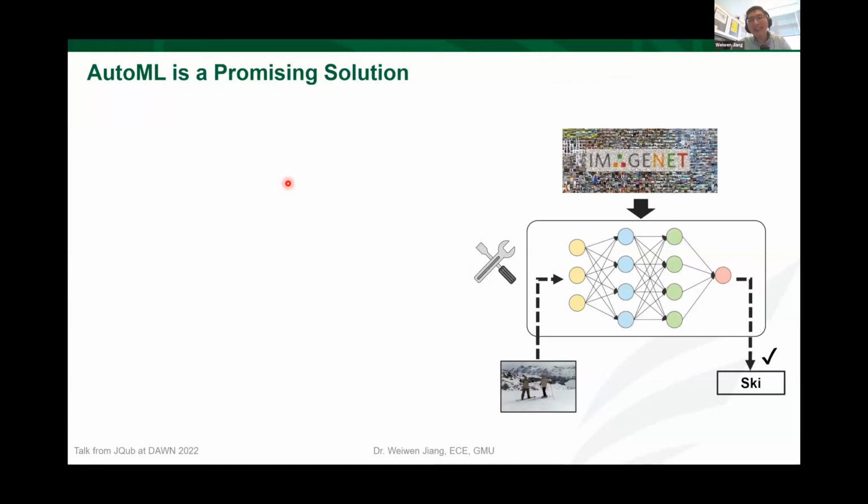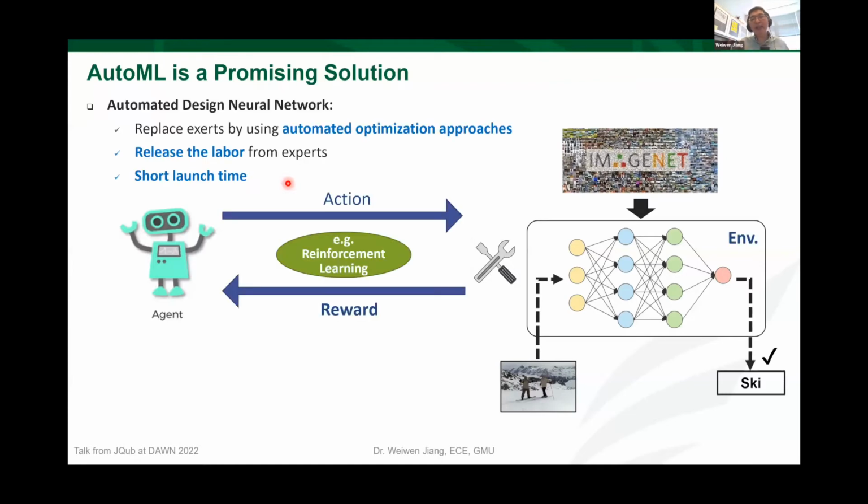So in order to address such a problem, auto machine learning, AutoML, is a promising solution. In this scenario, instead of manually designing the neural network, we replace the experts by using automated optimization approaches like reinforcement learning, like metaheuristics, like gradient descent based optimizations. So we can release the labor from experts and also shorten the launch time. Here I use reinforcement learning as an example to demonstrate how this can work.